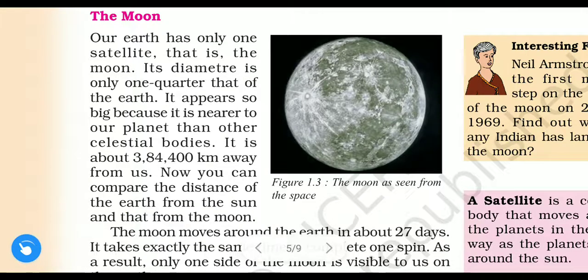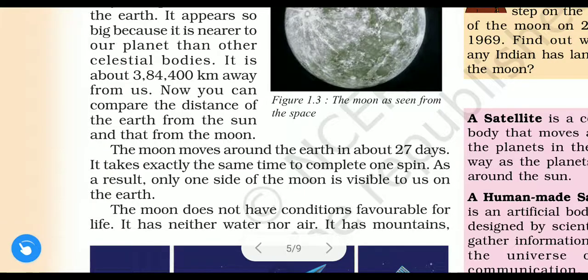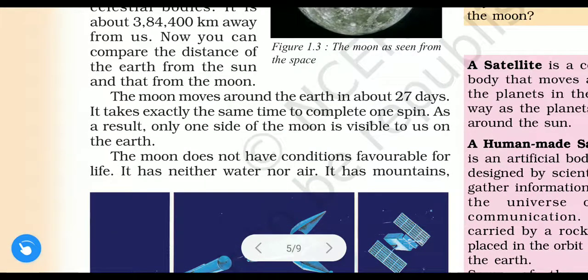Which is at the longer distance? Earth's distance from the sun is very long, it is in millions. So the sun is far from the earth compared to the moon. The moon is nearer to the earth than the sun. That is why it appears big.